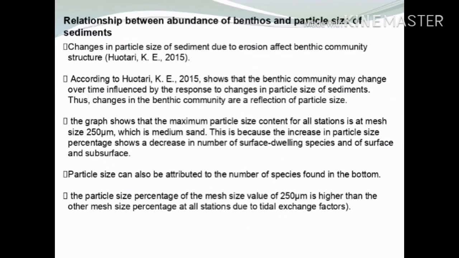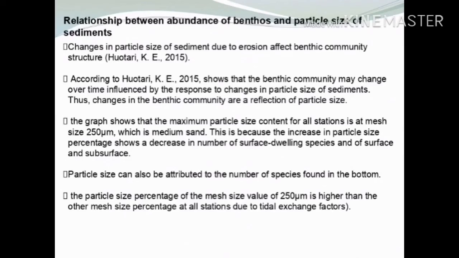Relationship between abundance of benthos and particle size. According to Hatori, the benthic community may change over time, influenced by the response to change in particle size of sediment. Thus, changes in benthic community are a reflection of particle size.